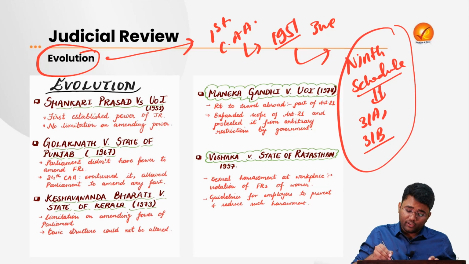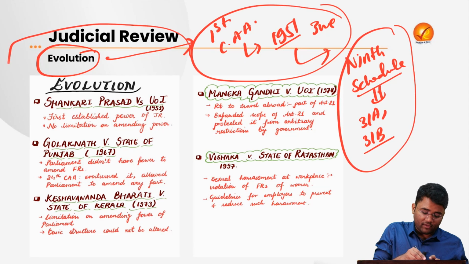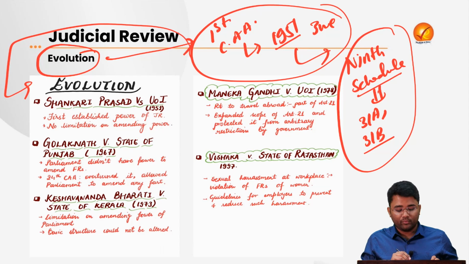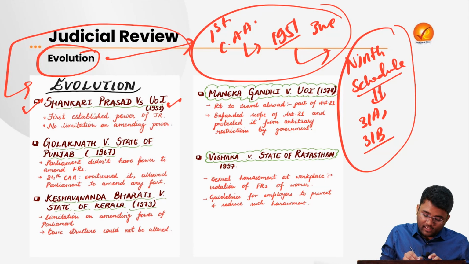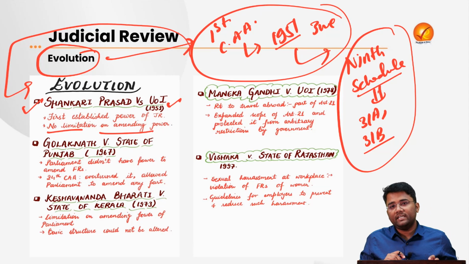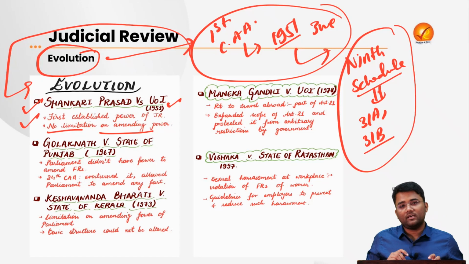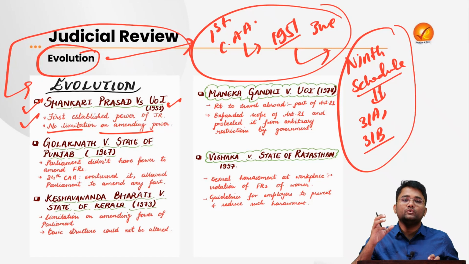The constitutionality of this amendment came before the Supreme Court, and in the Shankari Prasad versus Union of India case, 1951, the Court said that there is no limitation on the amending power of Parliament. This was the first incident where the power of judicial review of the Supreme Court was established in India.